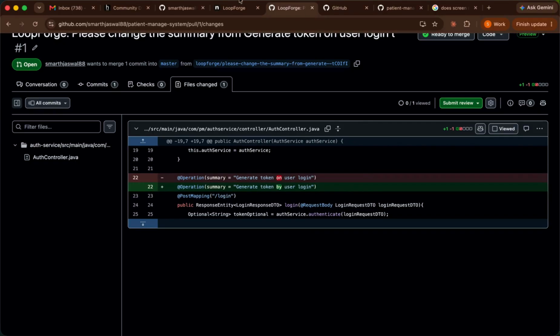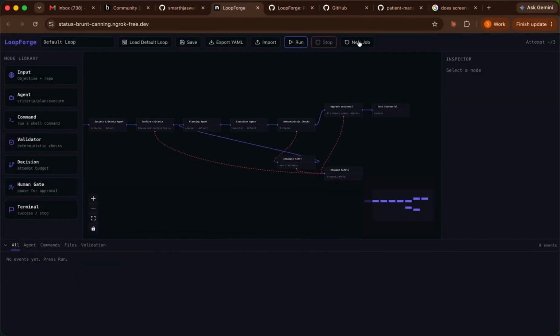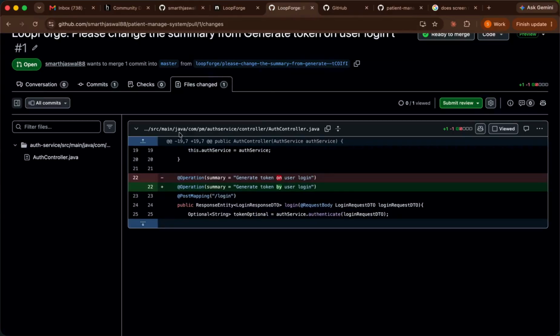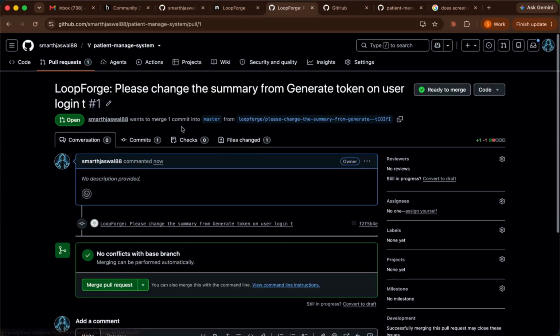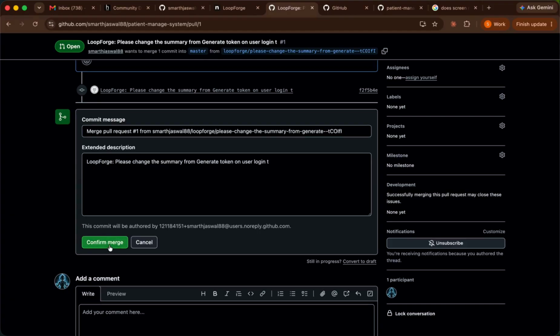So definitely this is good, and it resolves all our use cases, as Samarth has already told in the introduction. And from here we can definitely merge our pull request. Now our whole task is completed.